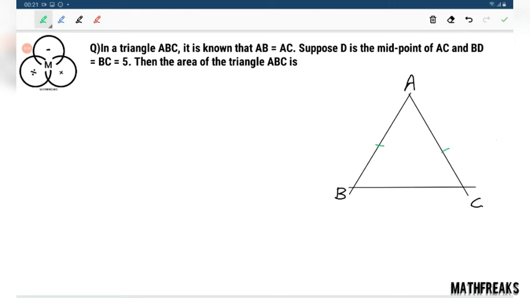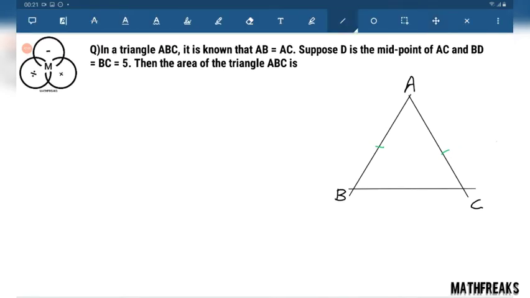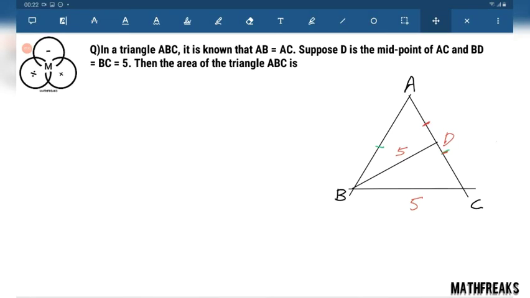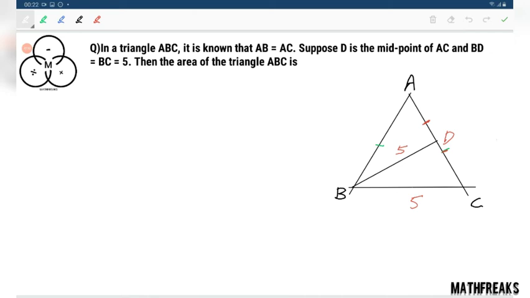Suppose D is the midpoint of AC, and BD equals BC equals 5. Then we need to find out the area of triangle ABC. Pause it, try it, solve it.